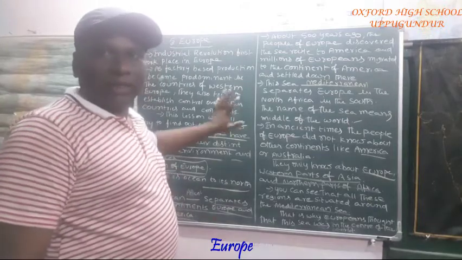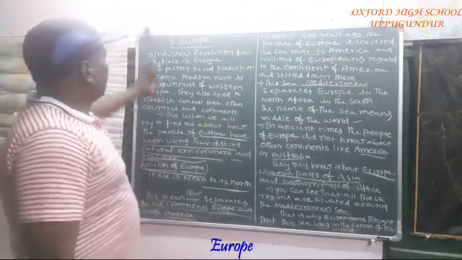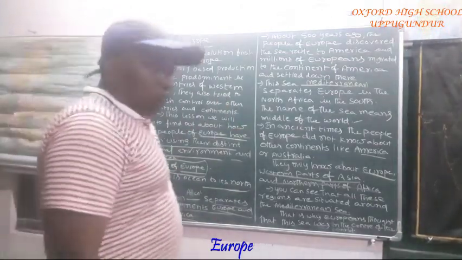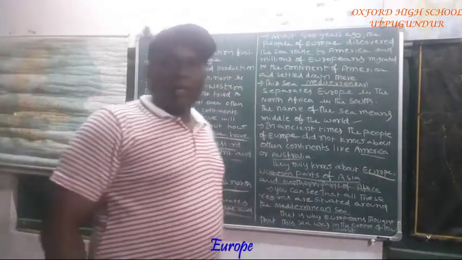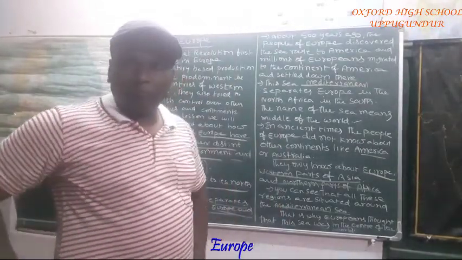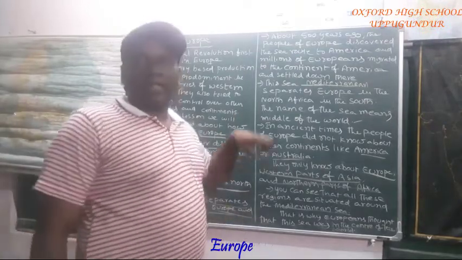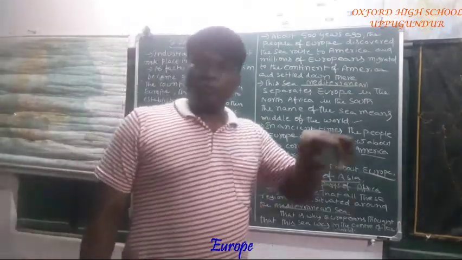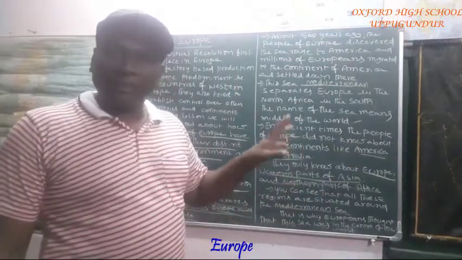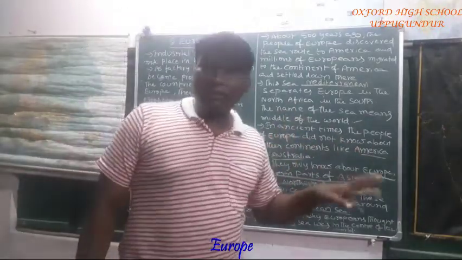This is all the introduction part of Europe. Up to now, what did we learn regarding Europe? The industrial revolution first occurred in Europe. Most of the developed countries exist in Europe.